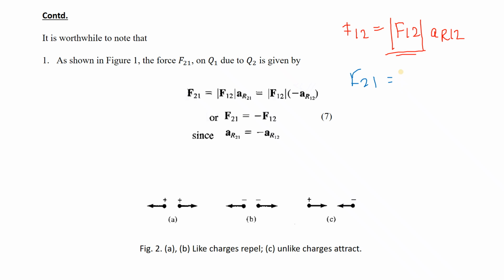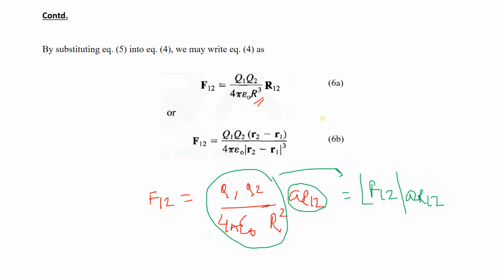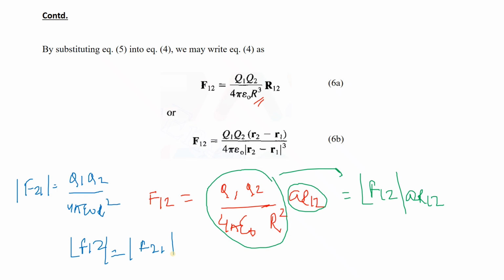Now if I write the force F21 is equal to mod of F21 into unit vector R21. Since the mod of F12 is Q1 Q2 by 4 pi epsilon naught R square, mod of F21 will also be Q1 Q2 by 4 pi epsilon naught R square. So the mod values of both forces are actually equal.